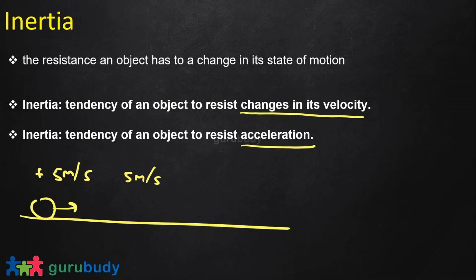You need to give some acceleration to the ball to change that. So you can change it to 6, or to 4, or to 0, or to -5. Any velocity you want to change it to from its initial value, you need to apply some force, or provide some acceleration. It could be negative, could be positive. So the object will have a natural tendency to resist that acceleration. That is called inertia. I think we have covered quite a bit of definition here, and things are clear now.